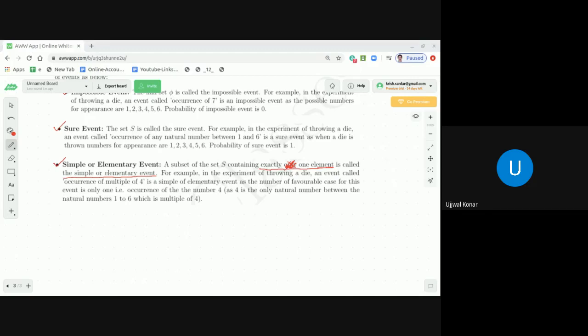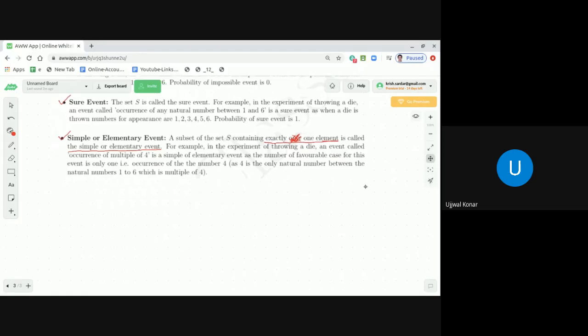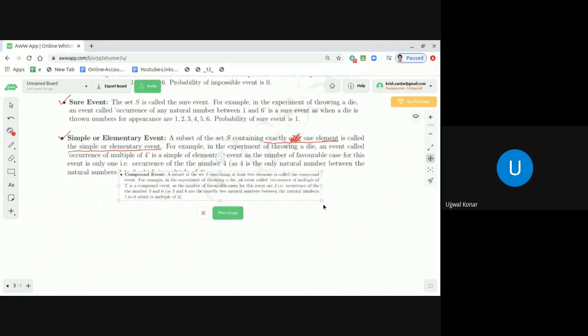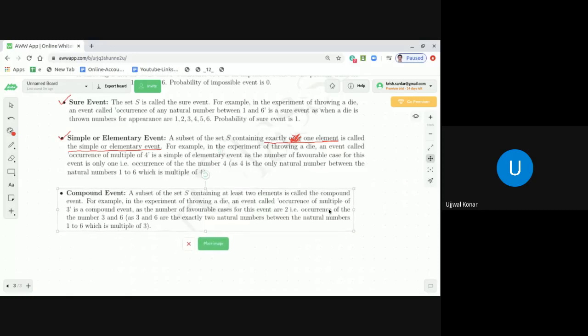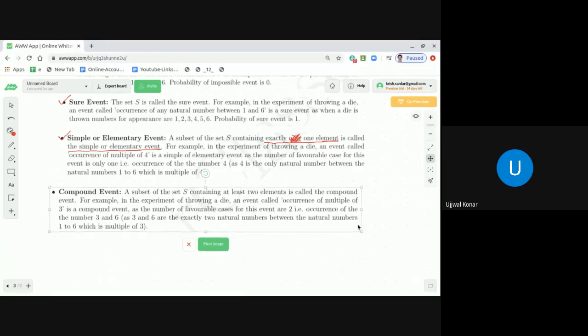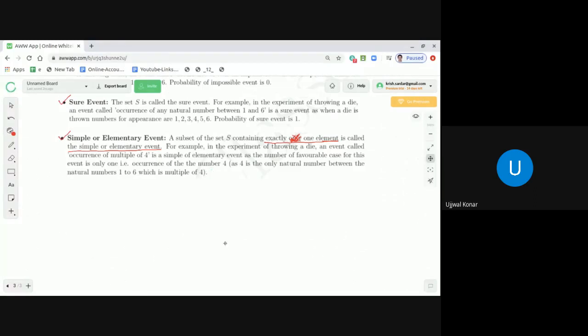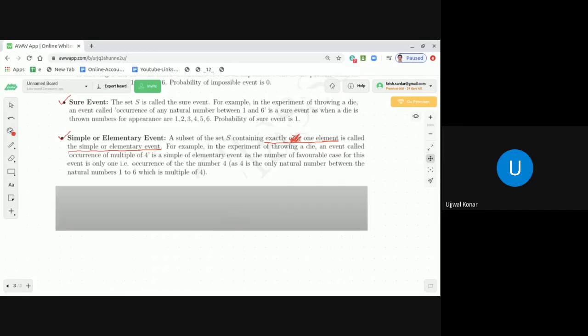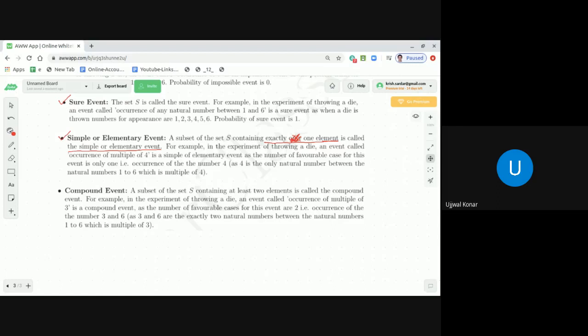Next one, dear students, is called compound event. If you recall your English class, you know simple statement, compound statement. You can make an analogy. Once you understand the compound event, you will already understand what a simple event is. And if you recall the simple statement and compound statement you learned in earlier classes, you will find it makes sense. So let's now discuss what a compound event is.